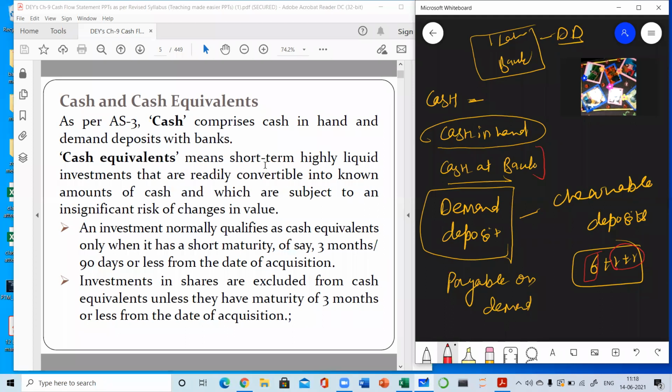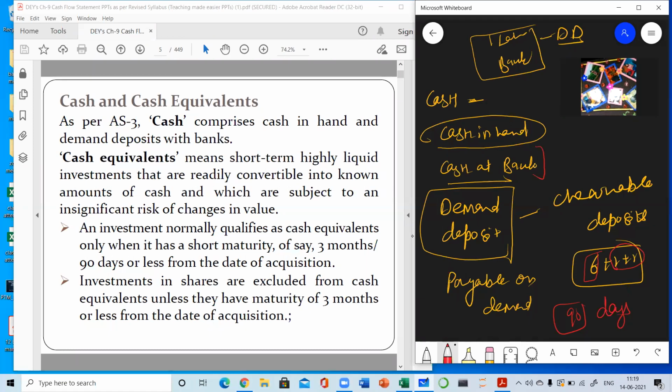Cash equivalent means those short-term, highly liquid investments that are readily convertible into known amounts of cash. These are the investments basically, not the cash, but they can be easily converted into cash, into the known amount of cash without any loss. And they are having a very short maturity period. Maturity period means the time period within which they will be converted into cash. Basically the time period is 90 days.